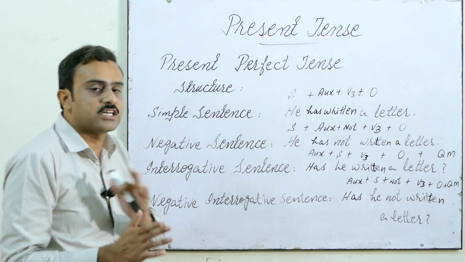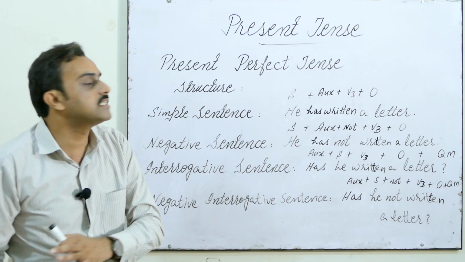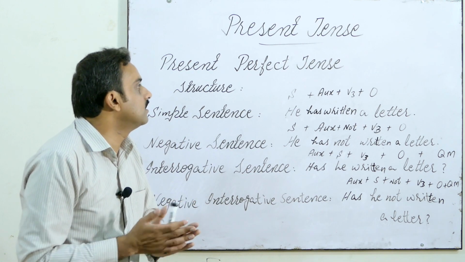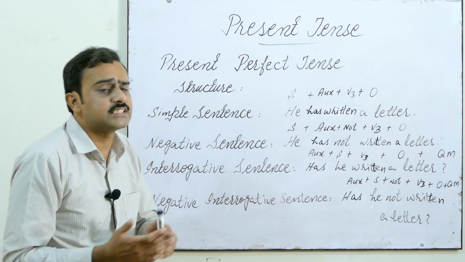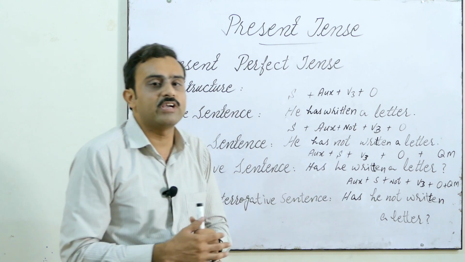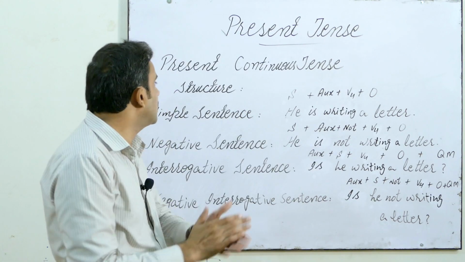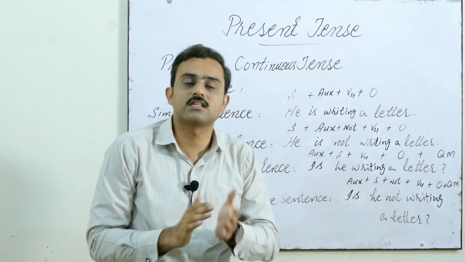So we discussed till here present tense, its uses, present simple tense, and then the uses of present simple tense, and then we discussed present perfect tense. Now we are moving towards the present continuous tense. Okay guys, the present continuous tense, this shows what?